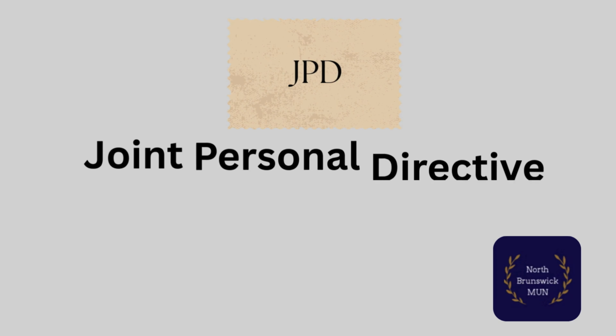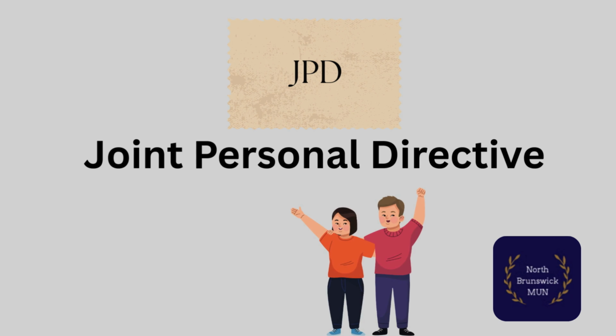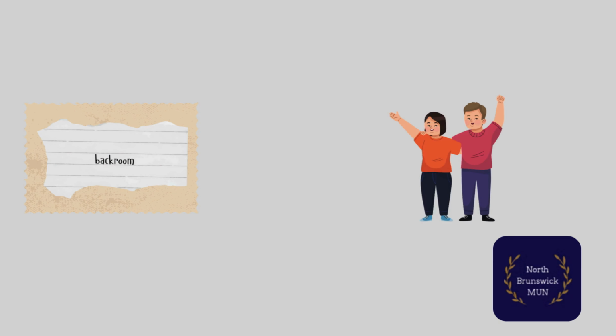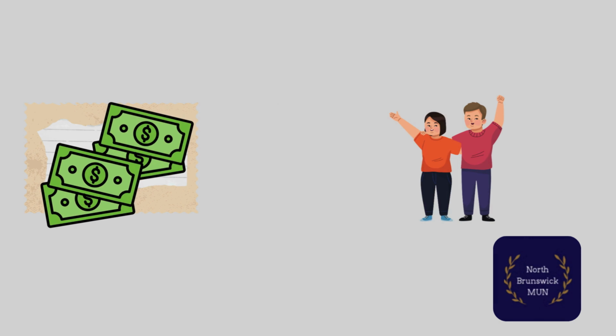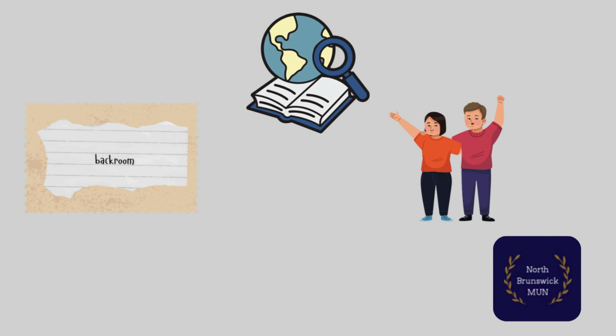JPDs, or Joint Personal Directives, sound really complex, but they aren't any more than a multi-person backroom note. Yeah, it's really that simple. A JPD is a backroom note that has multiple authors. This way, you can pool the resources of multiple delegates into a backroom note for, say, starting a research facility or contribute together to plot to overthrow the committee and gain control.